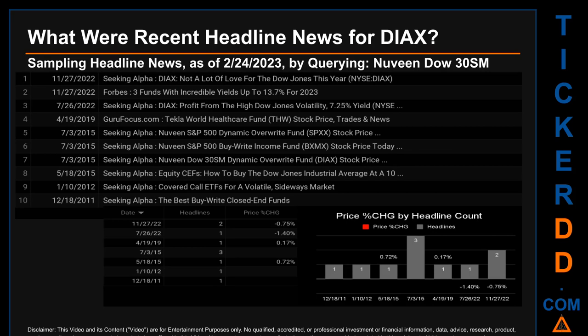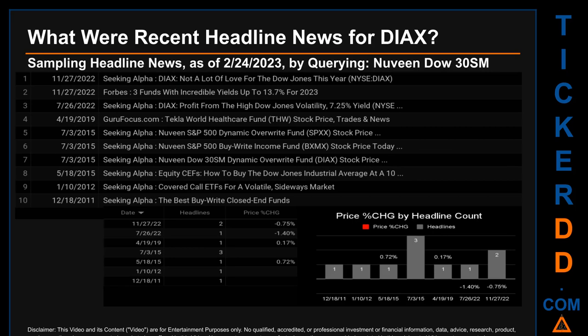Publication dates span 3,997 days. The latest publication was Sunday, November 27, 2022, when there were 2 found headlines. Seeking Alpha published the headline that read, DIAX, not a lot of love for the Dow Jones this year, NYSE, DIAX. Forbes published the headline that read, 3 funds with incredible yields up to 13.7% for 2023.